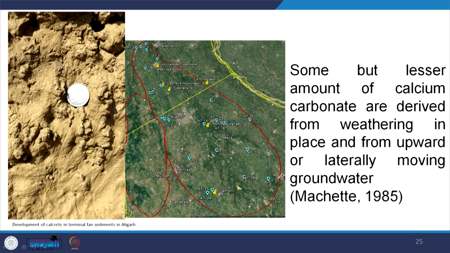Similarly, here if you see, these are the calcretes developed in a terminal fan, this is the Aligarh terminal fan. Some, but a lesser amount, of calcium carbonate is derived from weathering in place or from upward or lateral movement of groundwater. So, though we have calcrete horizons developed, most calcrete horizons are not of in situ origin, they were transported once upon a time, but a smaller amount is precipitated from the rock itself, from the alluvium itself.